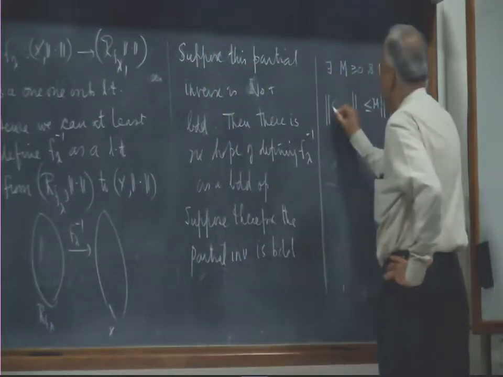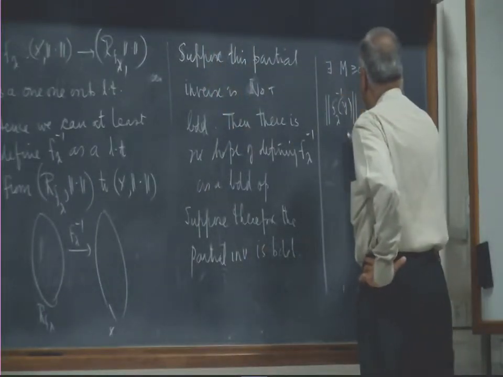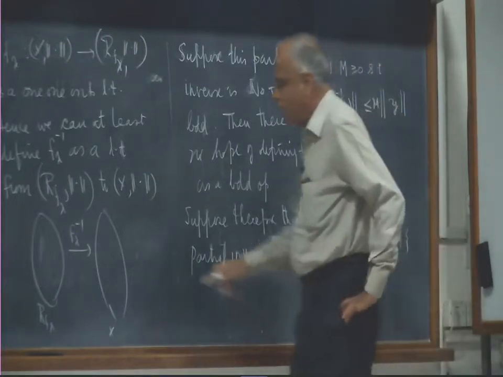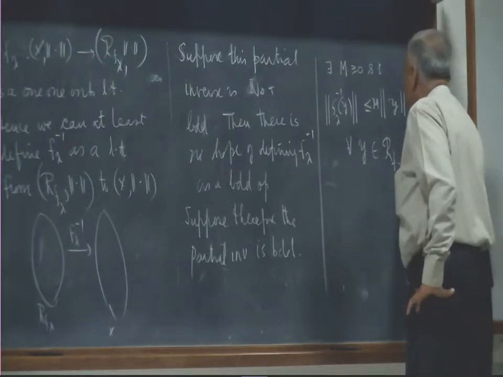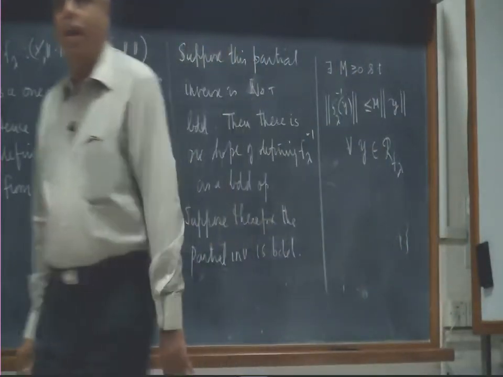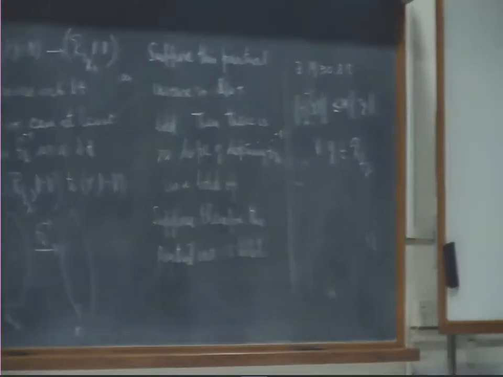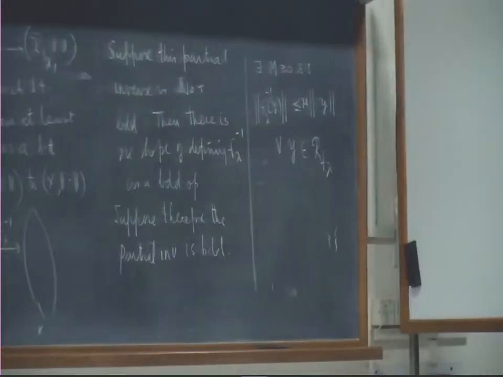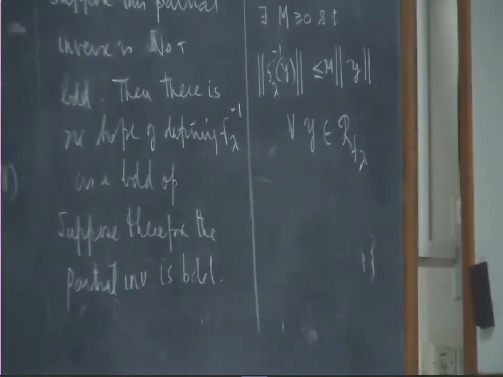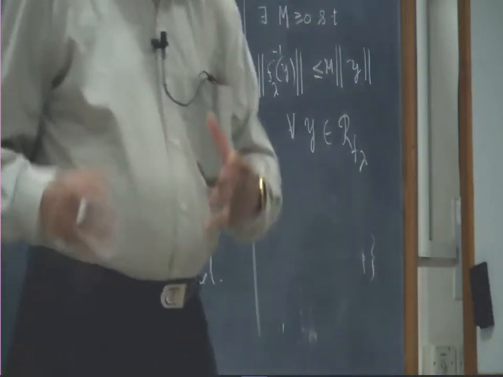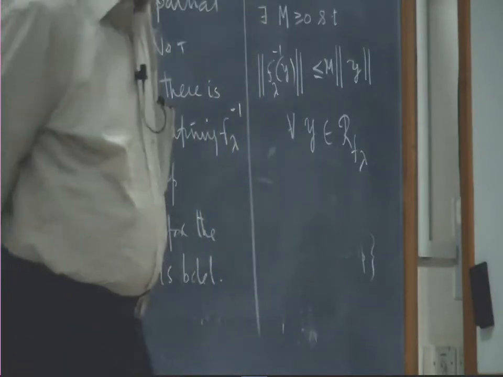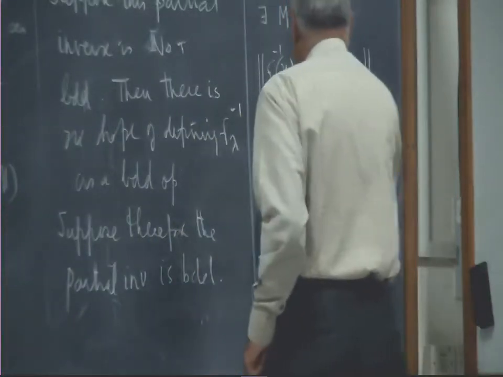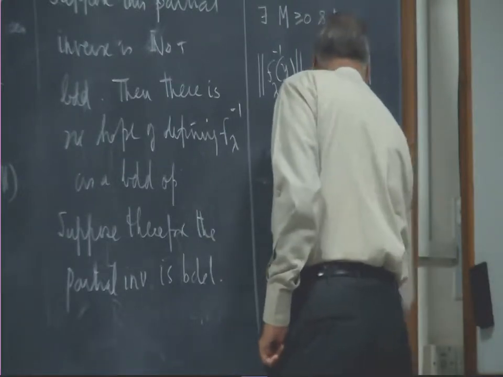Here, so f lambda inverse y, for every y in the range of f lambda. This is what it means to say that this partial inverse is bounded. The changed length of the partial inverse is always dominated by a constant times the original length of the vector. So it works within an elastic limit within the domain where it is defined. This I will call 1, this I will use.